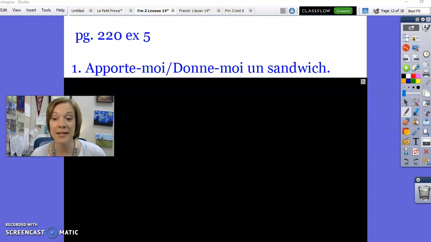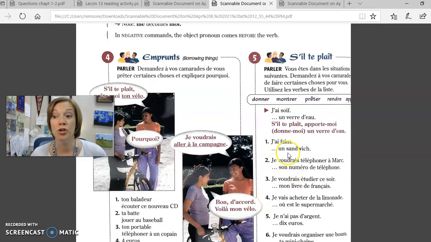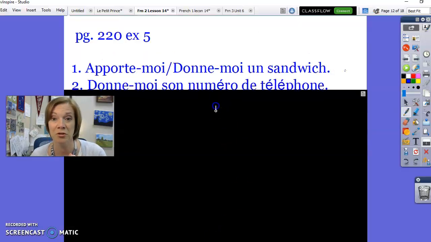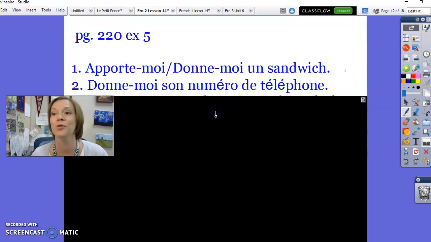If we go back to the textbook page, number 2, je voudrais téléphoner Marc. I want to give Marc a call, but I need his phone number. Show me his phone number. Give me his phone number. These are the verbs you can use. Donner, montrer, prêter, rendre, or apporter, which you will see in the book. So, number 2, donne-moi son numéro de téléphone is a good answer.